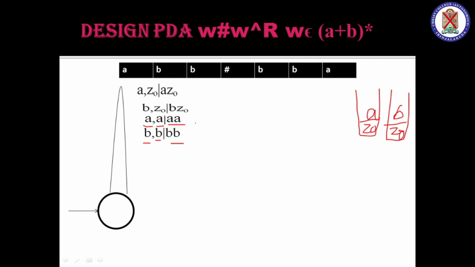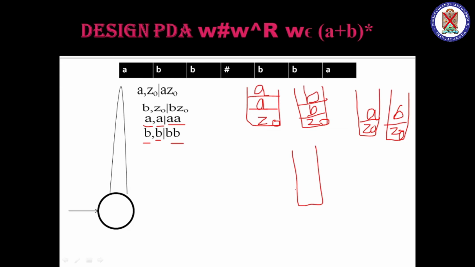That is, we have seen 4 combinations: Z0 on the top, when A comes, A Z0; Z0 on the top, when B comes, B Z0. And we have also seen if A is on the top and A is coming, I will insert AA. And if B is on the top and B is coming, I will insert BB, isn't it? What will be the next combination?